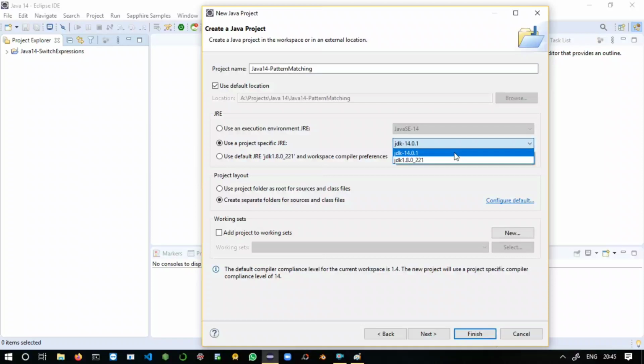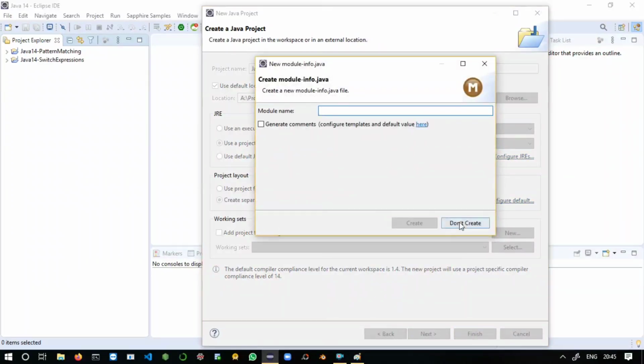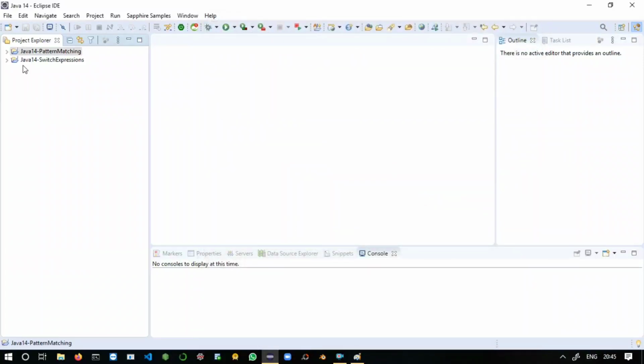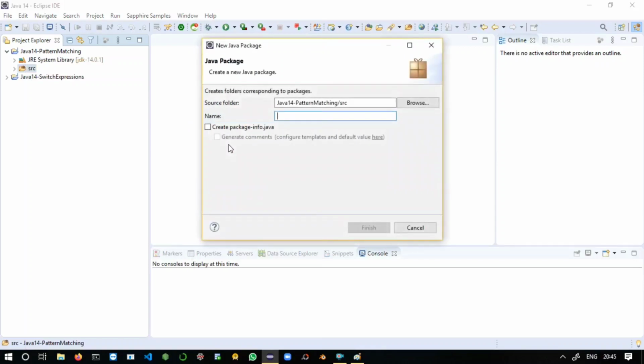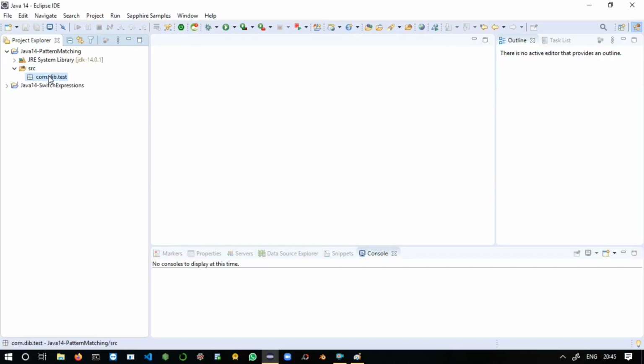Select the Java 14 JDK here, say finish. We got our project, just create a package here. I will take com.tib.test, you can take your own.